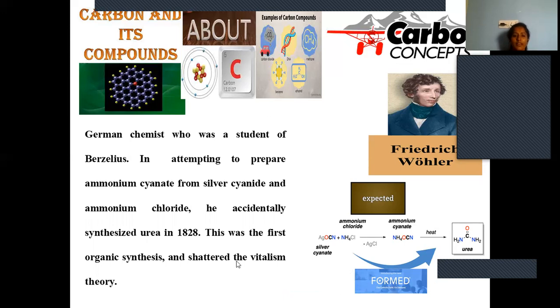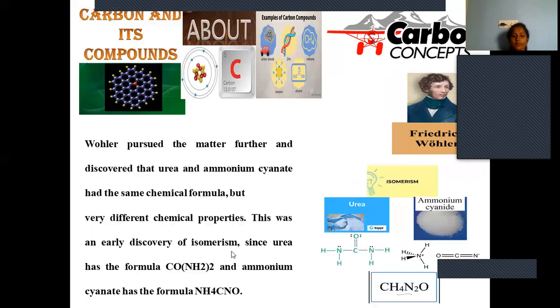Here also, urea, right? This was the first organic synthesis and it shattered the vitalism theory. He expected to synthesize ammonium cyanate, but upon strong heating, what happened? This rearranged into a material called urea. Wöhler pursued the matter further and discovered that urea and ammonium cyanate had the same chemical formula. So the chemical formula for these two remains the same.